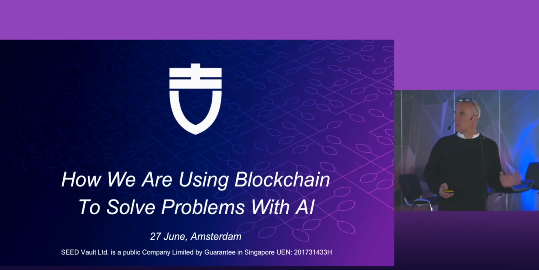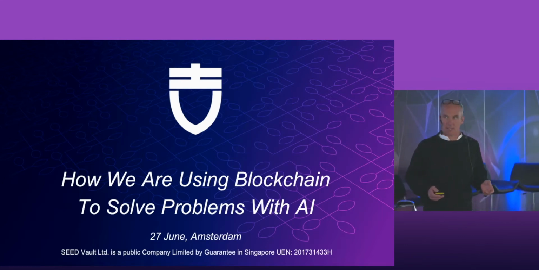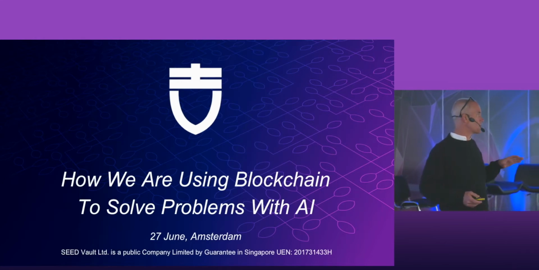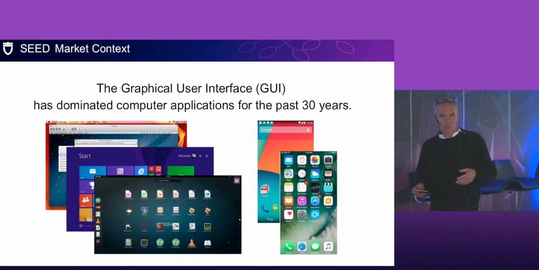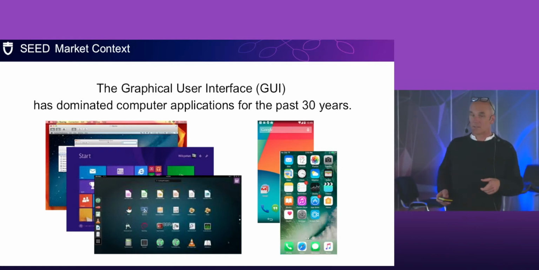So we're going to be looking at a couple of particular problems that artificial intelligence presents. And we're going to be looking at how blockchain can be used to solve some of these problems. Now, we all know that artificial intelligence is an important thing, but some of the ethical issues that are involved are easily overlooked.